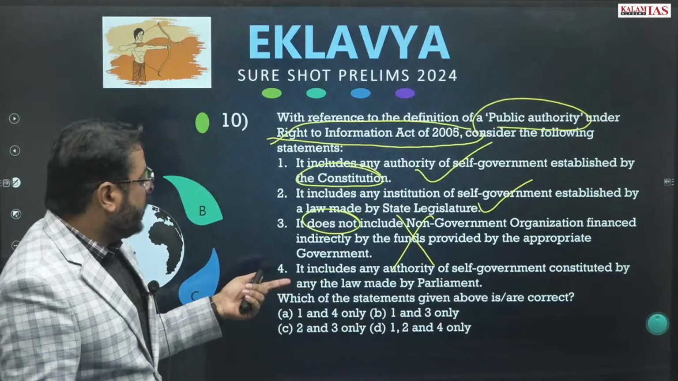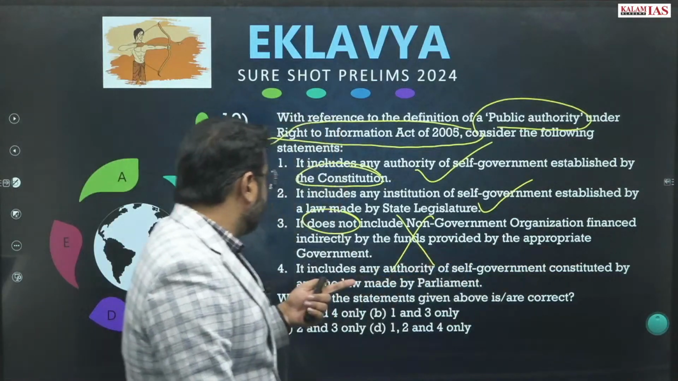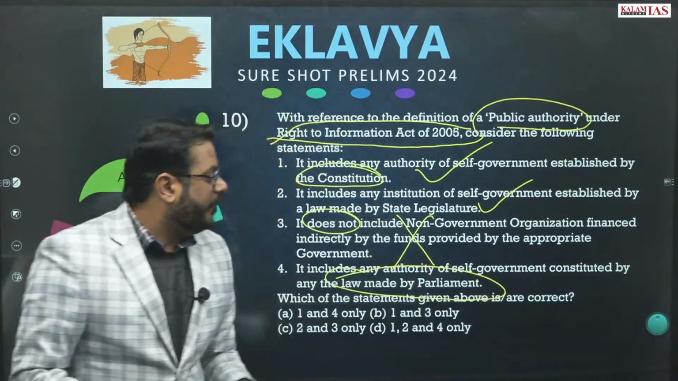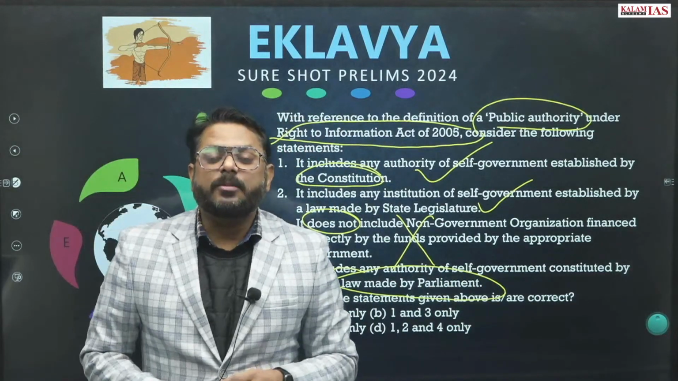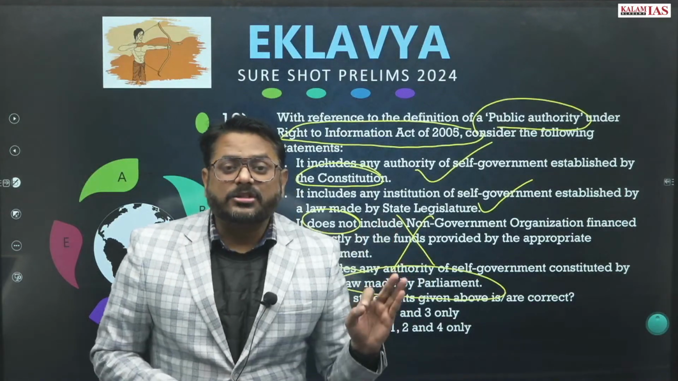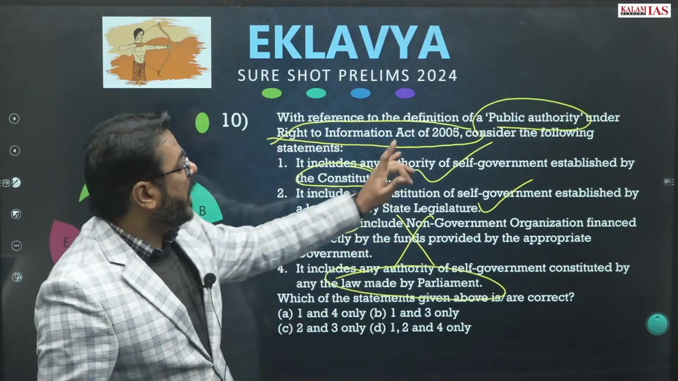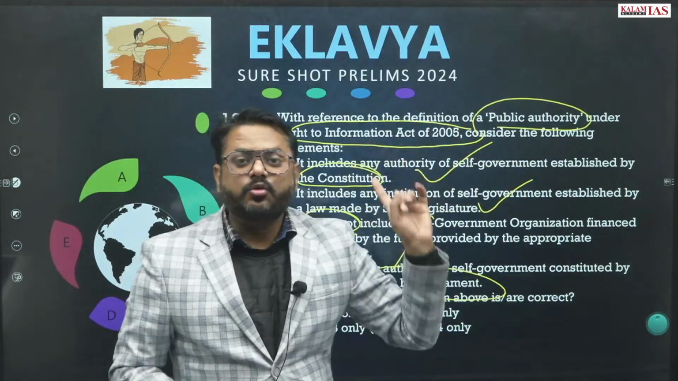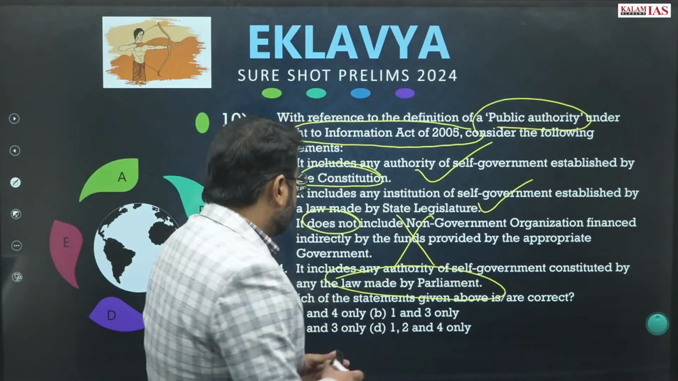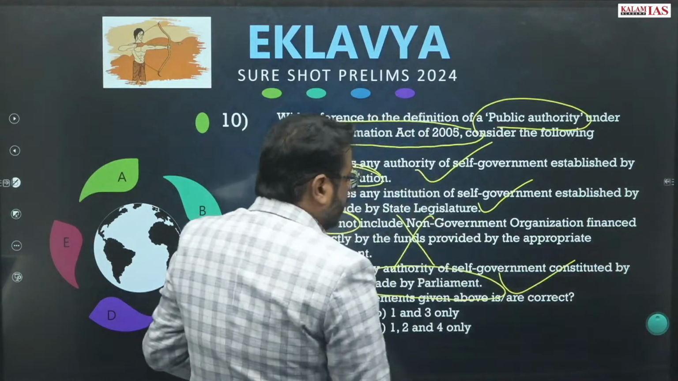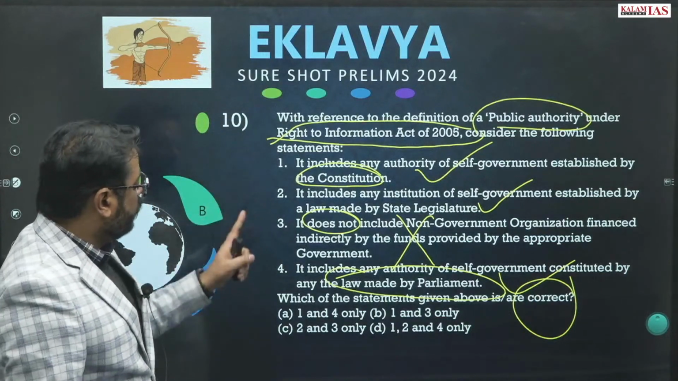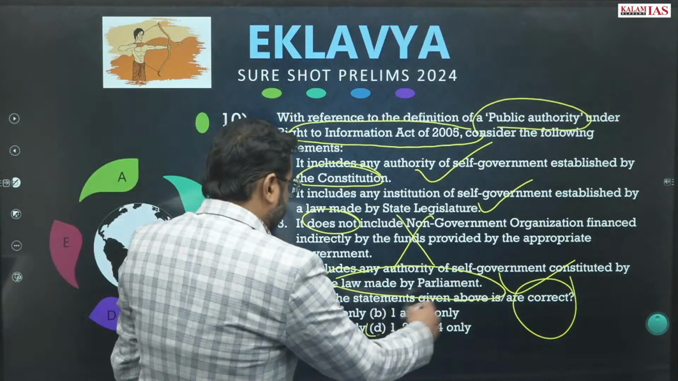It includes any authority of the self-government constituted by any law made by the Parliament. So if any authority of the self-government is made by the law of the Parliament, then in that case also this will be coming as a public authority under Section 2(h) of the Right to Information Act, right? So this is also correct. Correct has been asked, so statements 1, 2 and 4 will be the correct answer. D will be the answer.